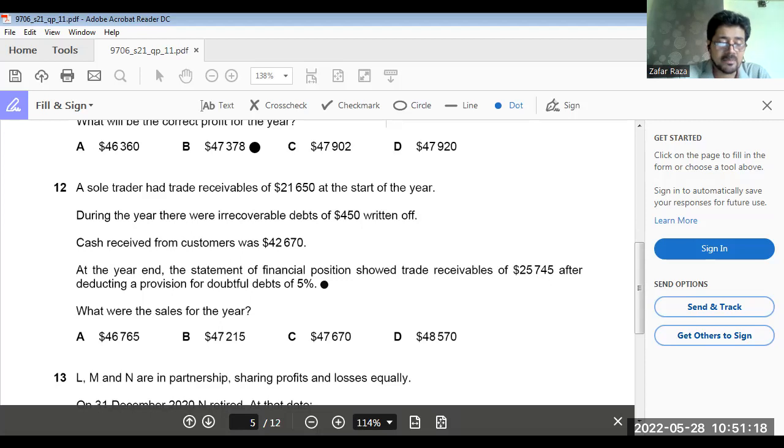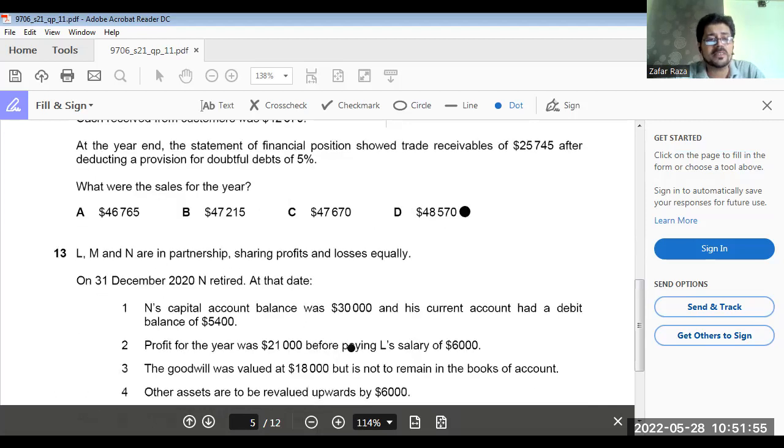27,100 is the ending balance, plus cash received 42,670, plus written off 450, minus 21,650. The answer is 48,570. So option D is the answer to question number 12. Getting my point clear? So the philosophy behind it: these items 1, 2, and 3 appear on the credit side, so we add them. This appears on the debit side, so I deduct it, and I got the answer. Question number 12, the answer is D.